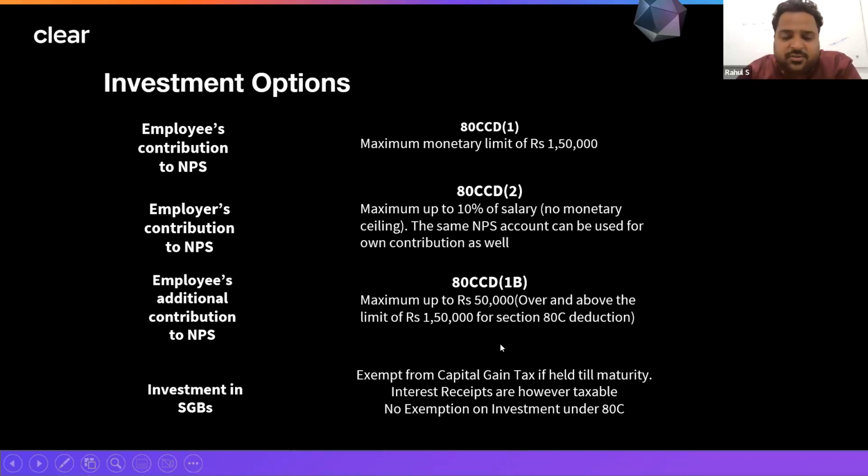So if you are holding the sovereign gold bonds for at least 8 years, till maturity, then whatever capital gains you are earning will not be taxable. So this is an alternative to gold investment where you can save taxes. We should be knowing about this. If you want to invest in gold, you can choose this option as well, where you can save tax.